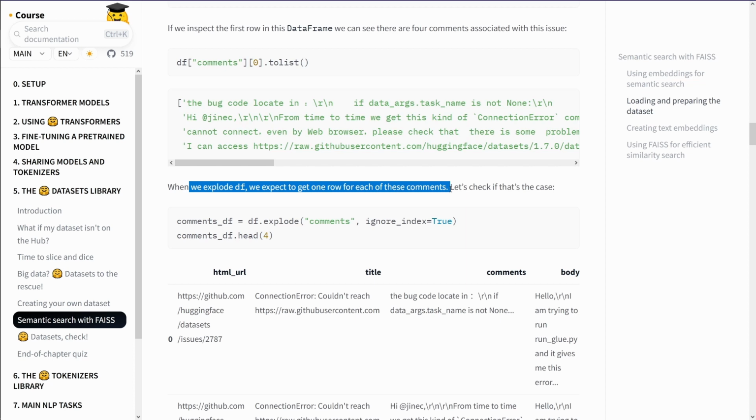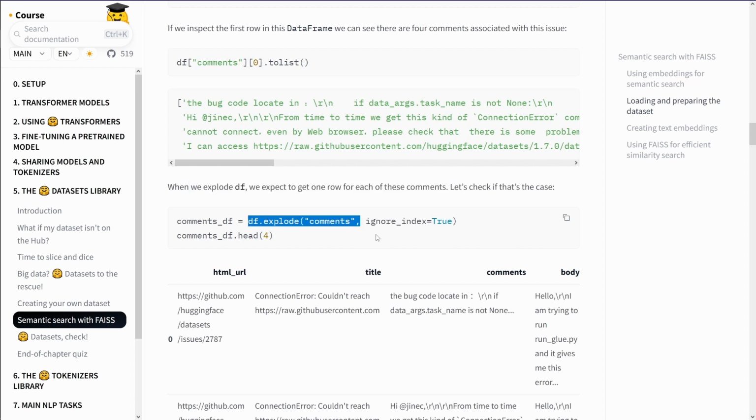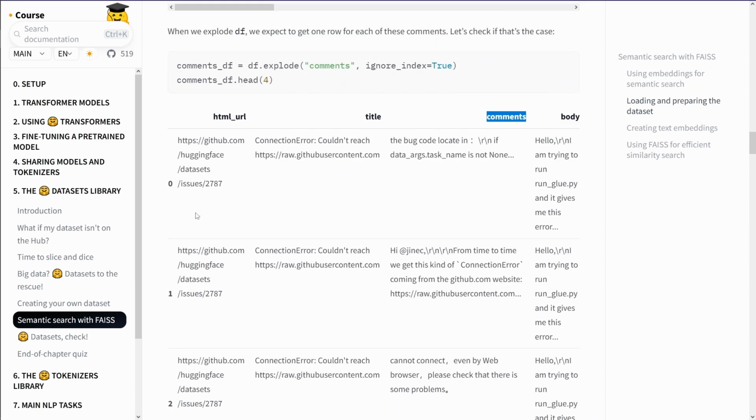Great. Let's check if this is the case. We do a DataFrame explode on comments. So our column is now the comments column. Ignore index is true, so we start from 0 and run up.